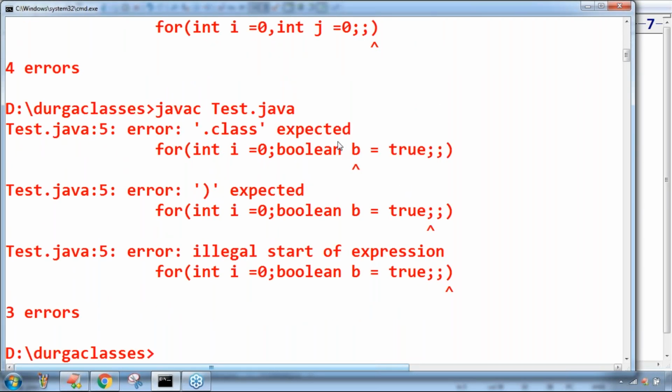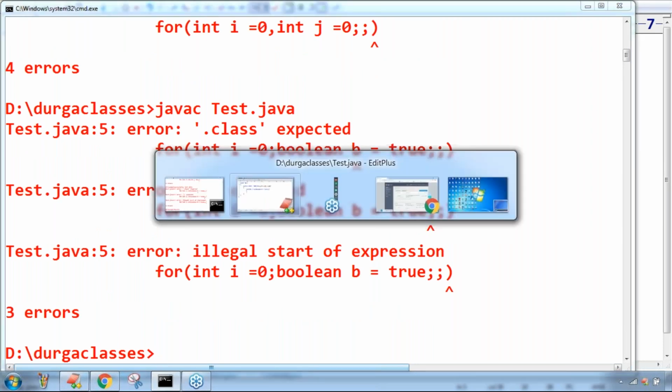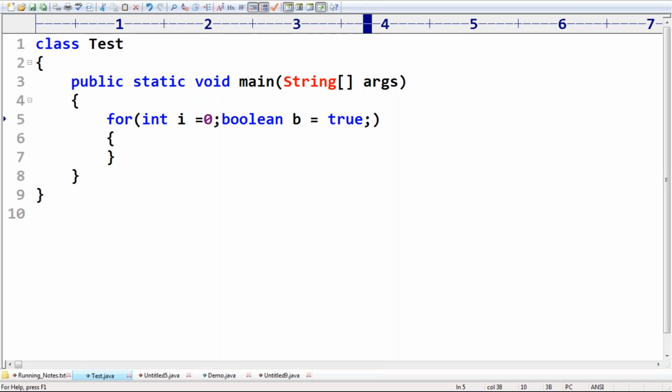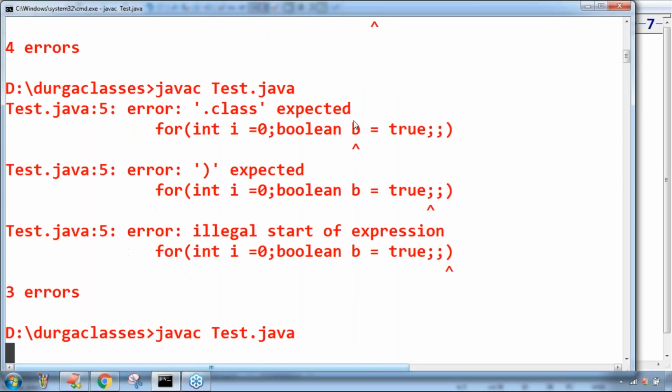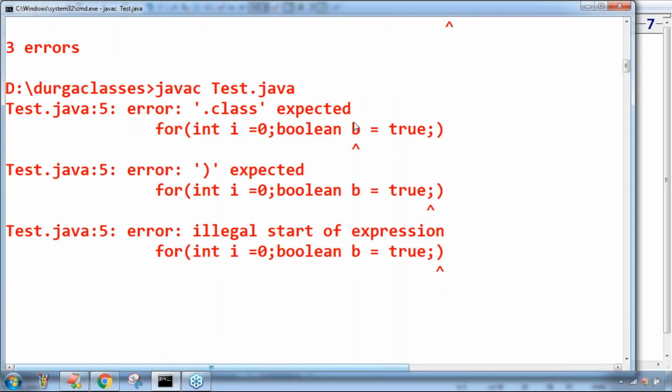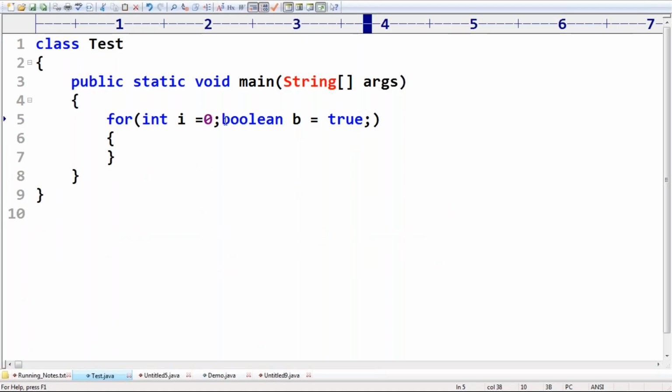Have you observed what the problem here is? Let me remove one semicolon. Yes, still the problem, because here declaration statements are not allowed. The result should be Boolean type. Remember this one.